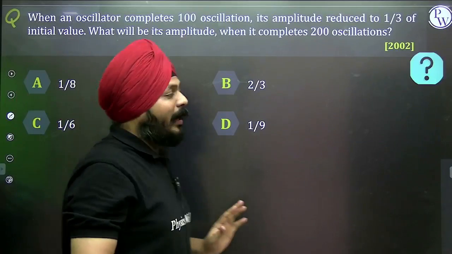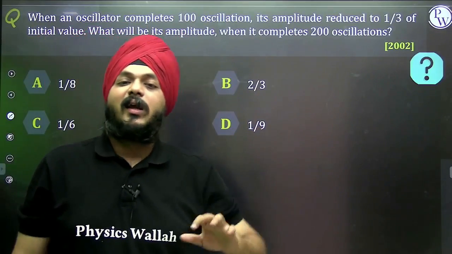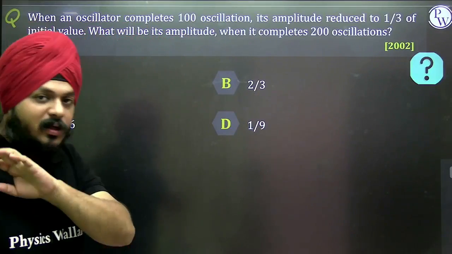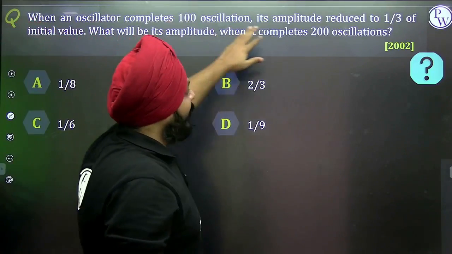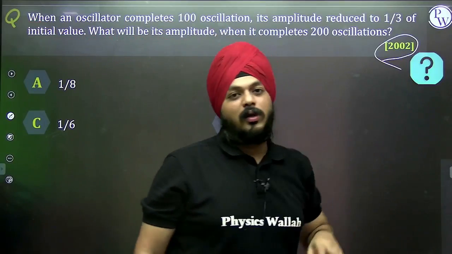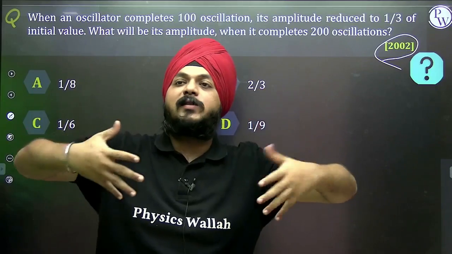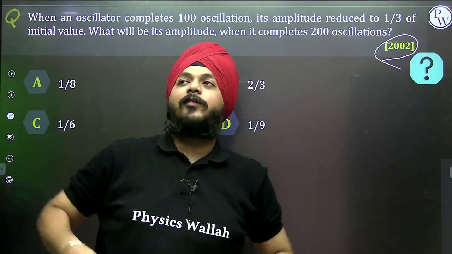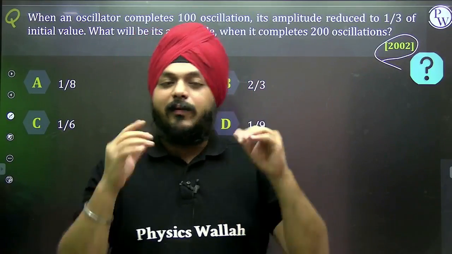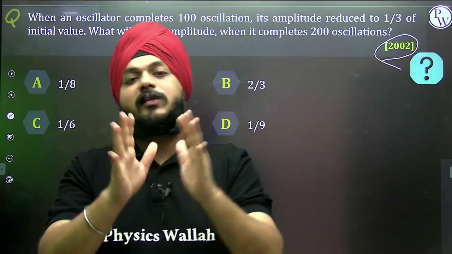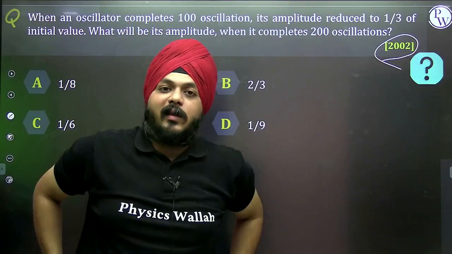This much part is only there, and in this also, in 2002 and 2004, 5 sums are asked. For the last 5 to 7 years, questions based on this are not asked. So it's a very simple thing we are going to see. The question was asked in 2002. It's a very simple concept, but at some channels this is presented in quite a complex way, and lots of sums are kept extremely hard. Whatever I'm presenting in front of you, this much is only needed, not more than that.